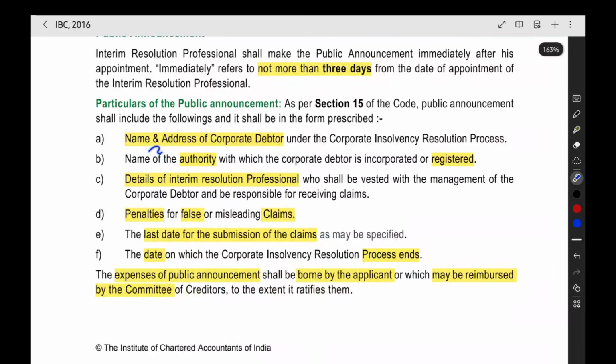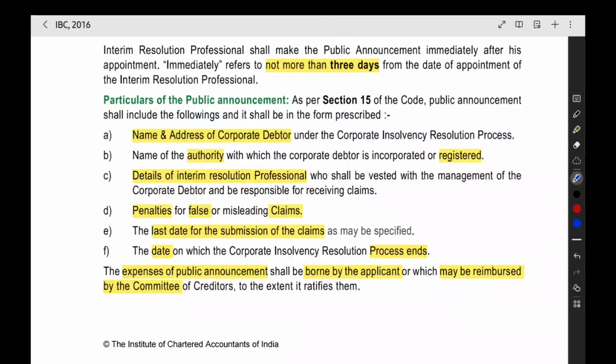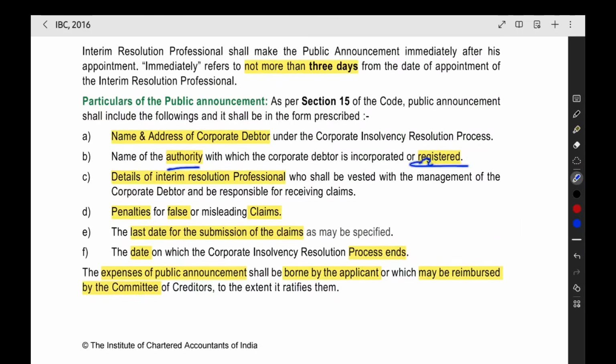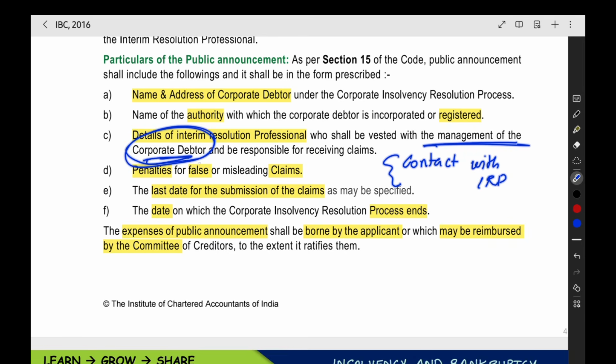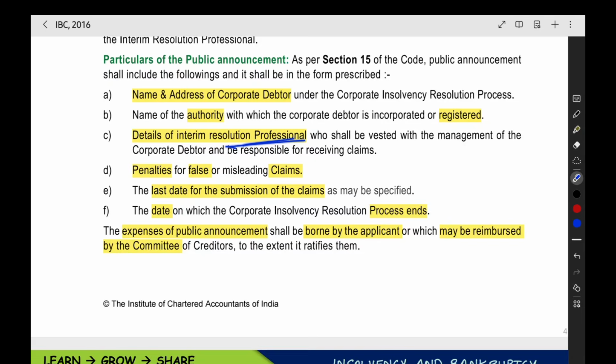In that, what will be there? Name and address of the corporate debtor. Then name of the authority with which the corporate debtor is registered. Then details of the IRP. So how can we contact the IRP? Those details will be there with the management of the corporate debtor. And if anyone is asking for the details, the corporate debtor has to give them. The details of the IRP will be there with the management.